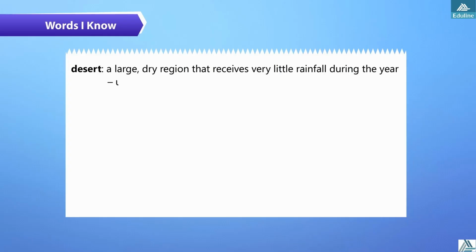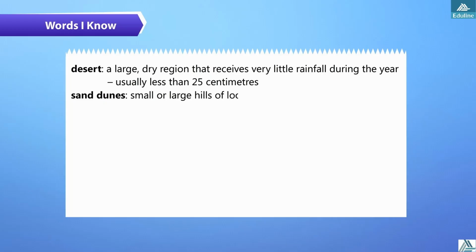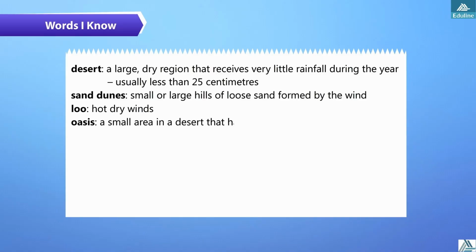Words I know. Desert: a large, dry region that receives very little rainfall during the year, usually less than 25 centimeters. Sand dunes: small or large hills of loose sand formed by the wind. Loo: hot dry winds. Oasis: a small area in a desert that has a supply of water and is able to support vegetation.